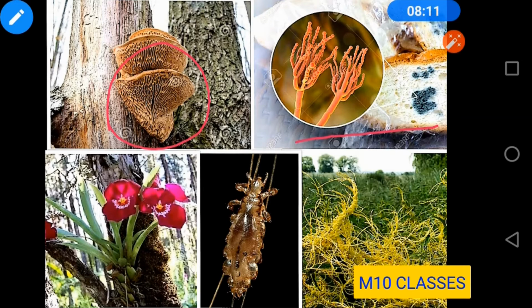Now see, here you have orchid, lice, and these are Cuscuta. See, the yellow colored thread-like structures. So these all are parasitic organisms.